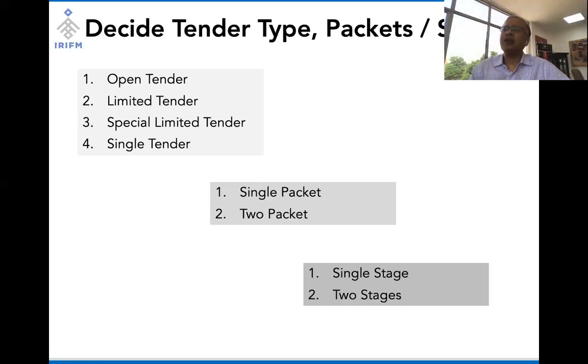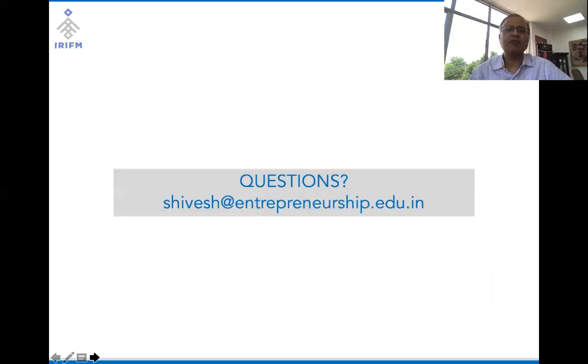Then with respect to staging, when we want to do discovery of how the work should be done, what is the best way of work to be performed, in those scenarios, we go for a two-stage bid. In a two-stage bid, in stage one, we look for solutions. Every bidder provides solutions. The solutions provided by bidders could be unique, and then we firm up in our mind which solution is the one that we should be going for, and then we request a price bid or a financial bid from parties who can provide those solutions. So that needs to be followed.